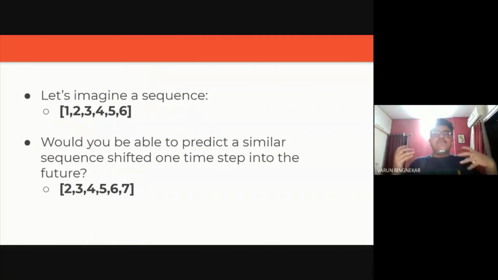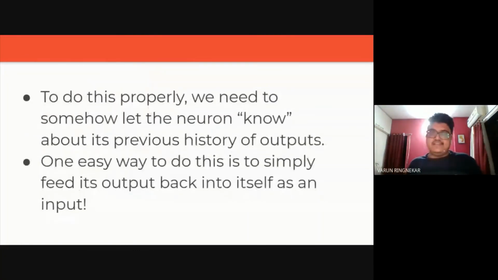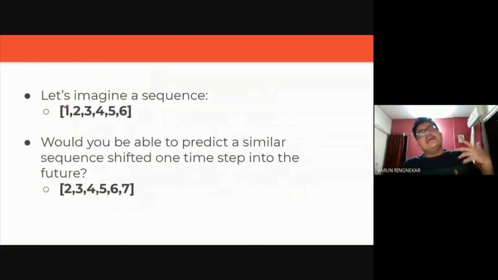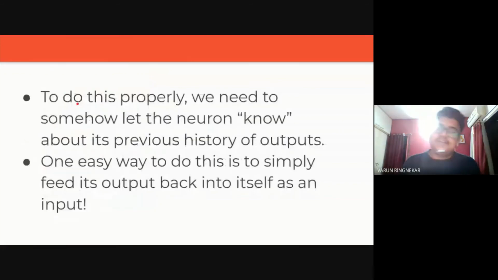So how do we let our neuron know about its previous history of inputs? One easy way to do that is to feed in the output which we got in the previous step. For example, when you passed in 1, you got some output. Whatever output you got, you pass it in again into the same neuron along with the number 2 as an input. I know this sounds very complicated and you have no idea what I just said, but don't worry, I assure you by the end of this, you will be able to understand everything. The way we do this is by using something called a recurrent neuron.